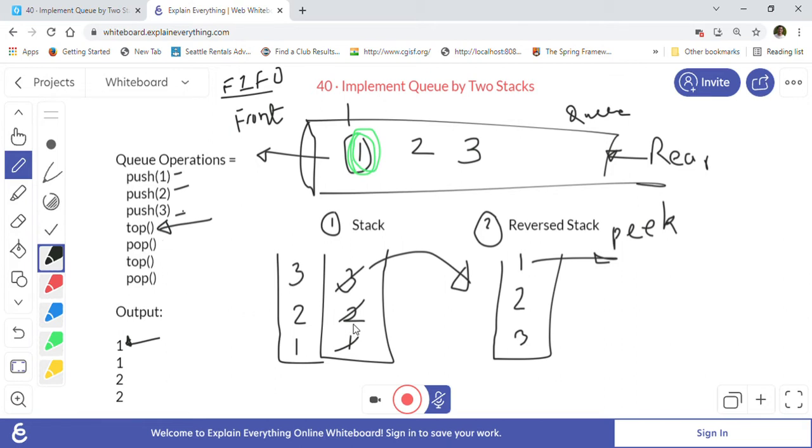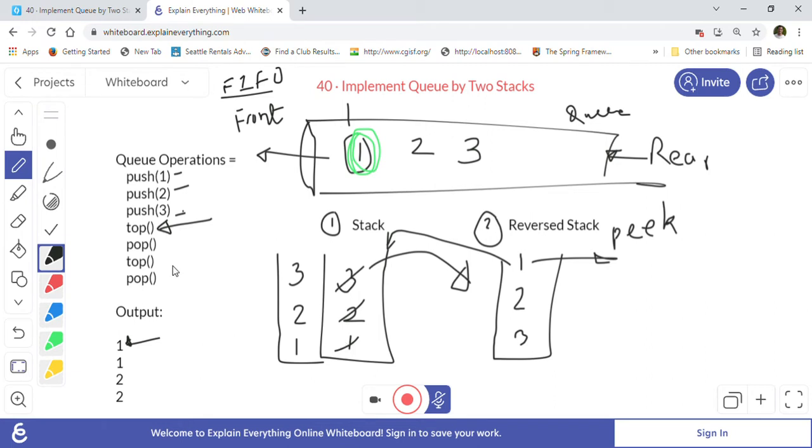So we took out, popped elements from the stack, pushed them into the reverse stack, and then we just picked the first element from the reverse stack for the top operation. And then we again popped all the elements from the reverse stack after we are done, and put them back into the stack, right? So now the stack will look as it originally did, 1 2 3 again in the stack.